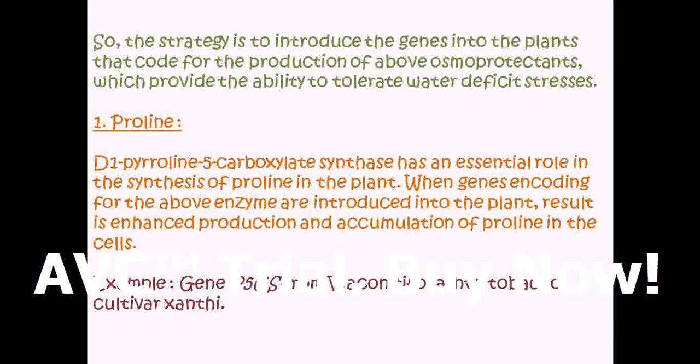First, we look at proline. Proline is a phytoosmoprotectant, which means it accumulates in the cells so that water movement from the roots to the leaves is reduced or slowed down. The result is enhanced by accumulation of proline.